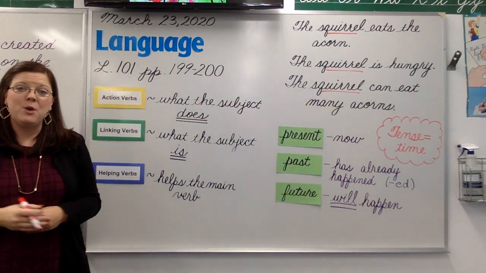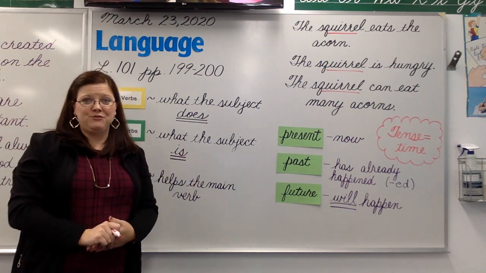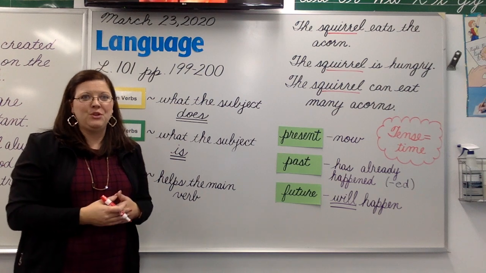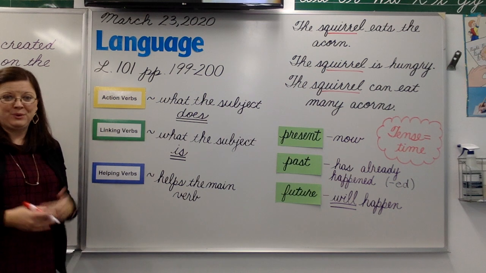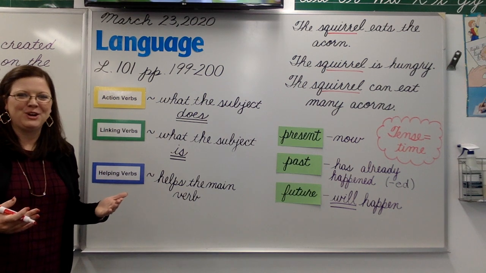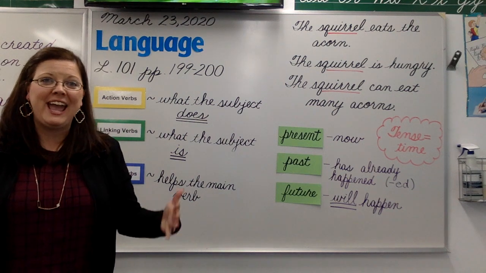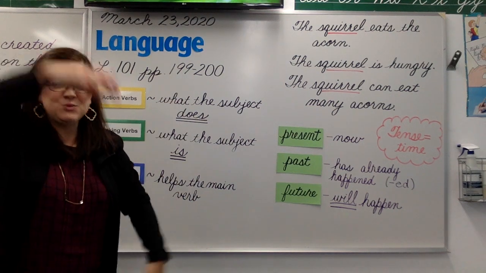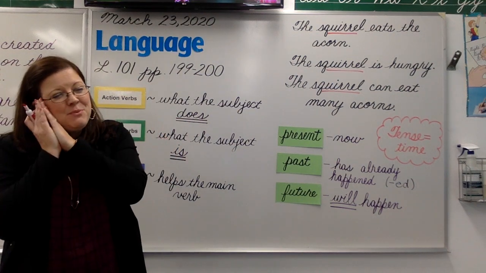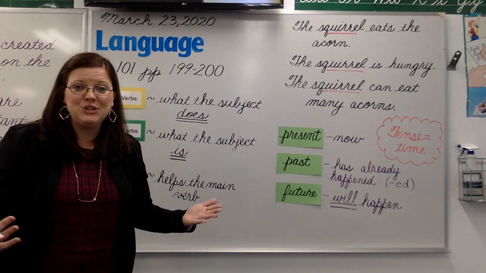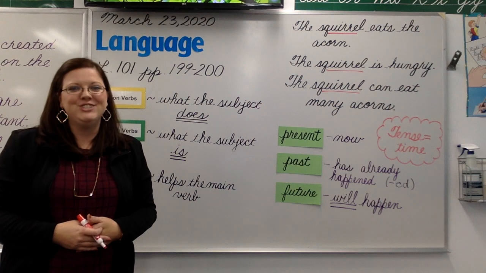Now, for every one of those subjects, there's always an action or a verb that's going to follow. Let's review the three kinds of verbs. The first verb that we're the most familiar with is the action verb. The action verbs, those are the fun ones. These are the ones that when we play charades and you act out how to swim or how to jump or laugh or sleep, those are the things that we can do. So an action verb is what the subject does.